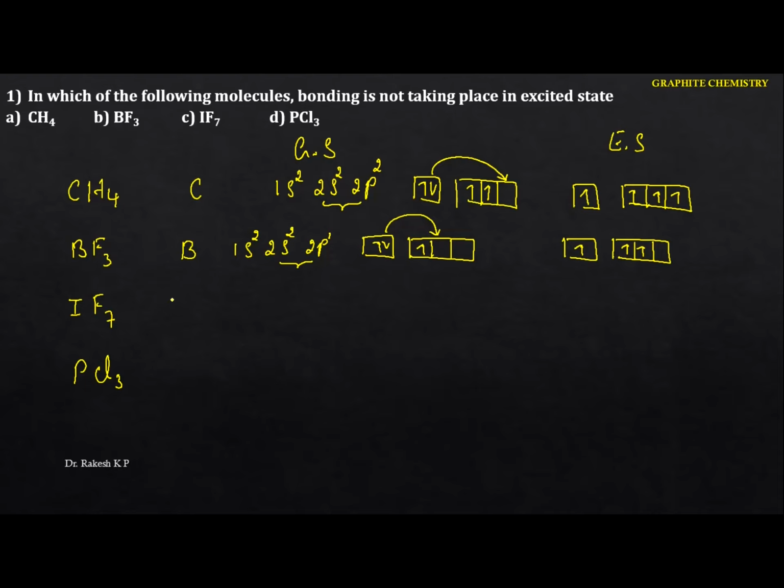So for iodine, I'm going to write it in this form. This is krypton, so we have 4d10. Again we have 5s2, and also 5p5. I'll take only the outermost here. See this one here. So in the p orbital we can get 5 electrons. But in the ground state we can identify only 1 unpaired electron, but actually this iodine requires 7 unpaired electrons.